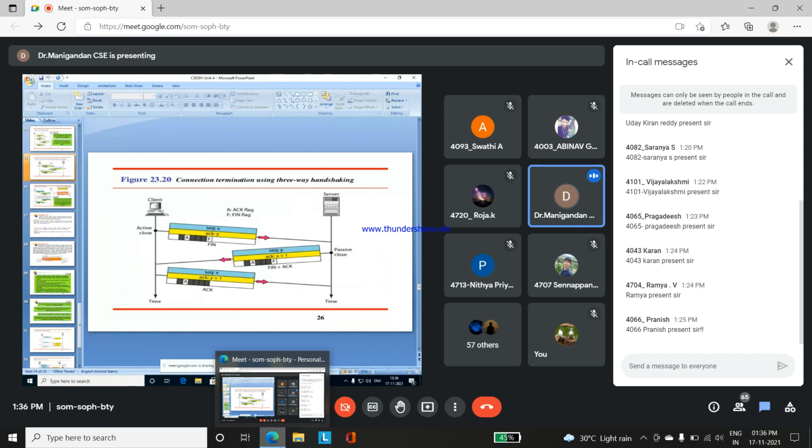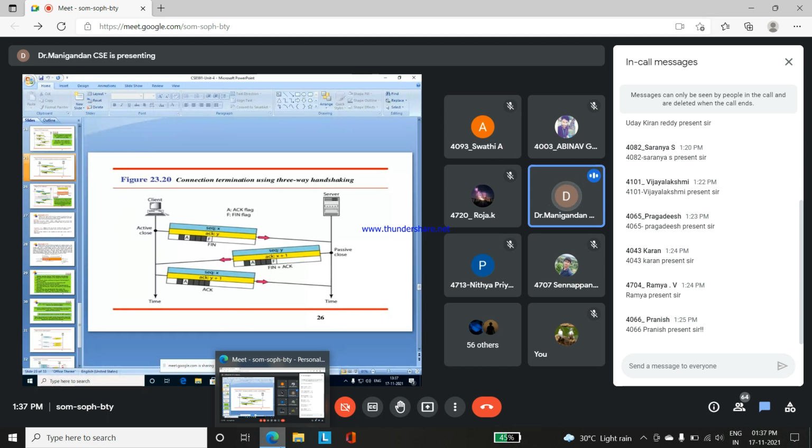Finally, connection termination. First, connection establishment is based upon the three-way handshake process, and then the next level, data transfer, will be performed. The third level is the three-way connection termination. In three-way connection termination, first an active close command will be transmitted from the client side to the server side.